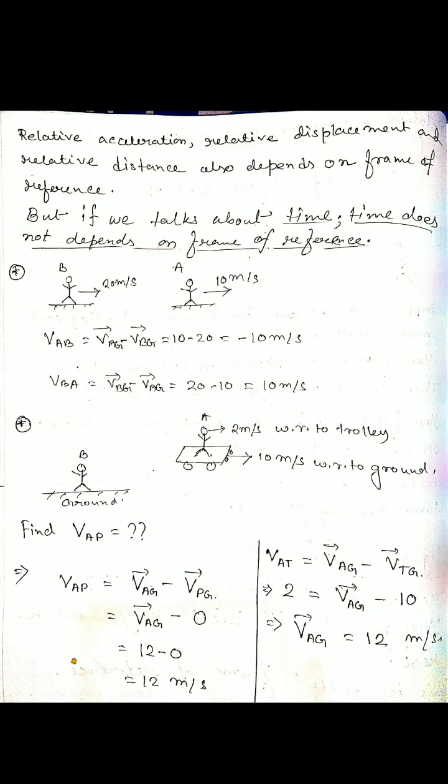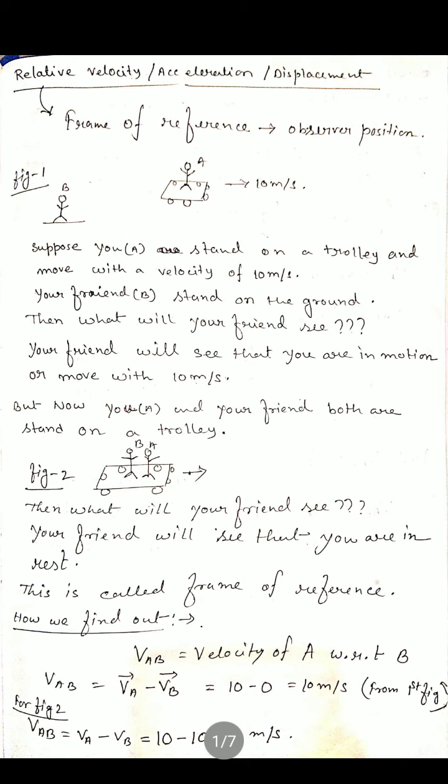But if we talk about time, suppose in the first figure, when you stand on the trolley, in your watch it is 5 PM, and in your friend's watch, the observer's, that is also 5 PM. After 1 hour, in your wristwatch it is 6 PM, and your friend also has the same time, 6 PM.